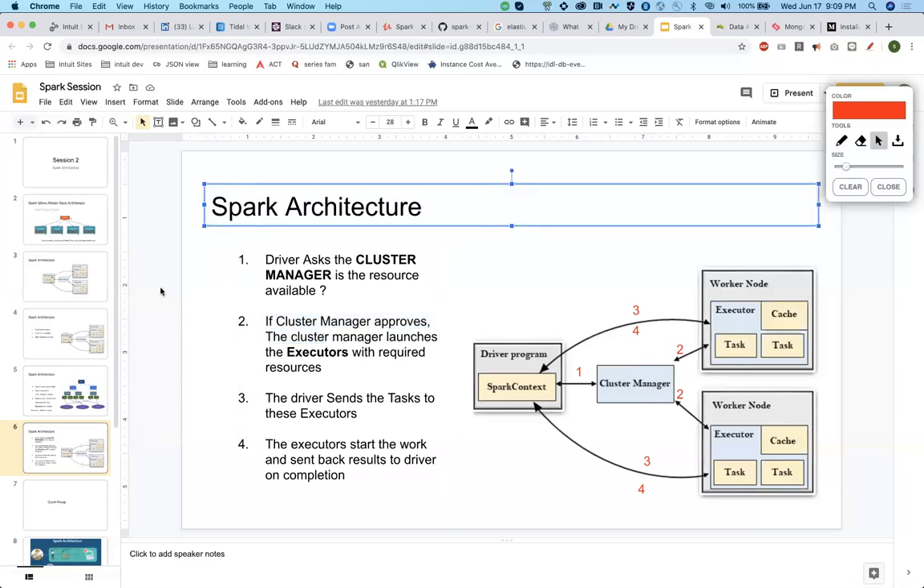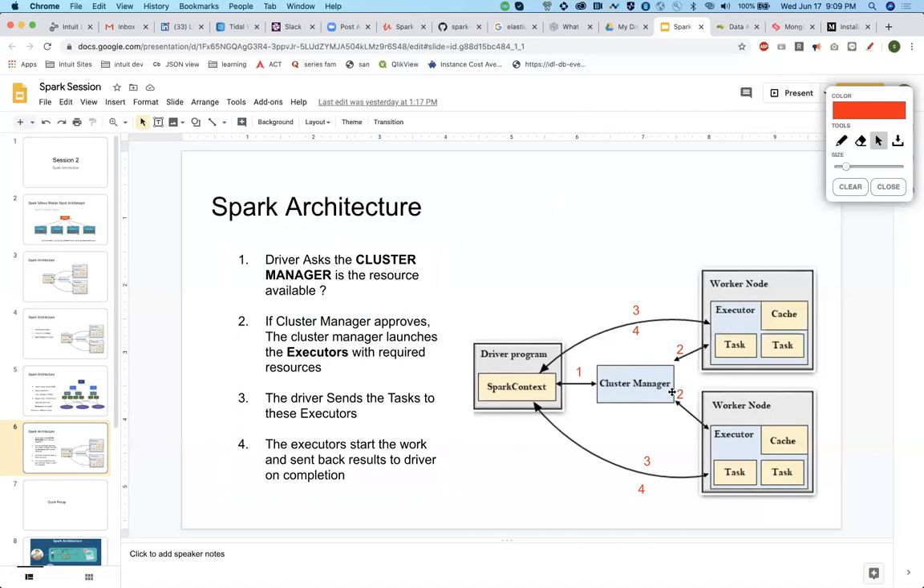It will take a bit to grasp, but we'll recap it again. The first thing is the code getting converted into tasks. Then based on those tasks, the Spark context will go and ask the cluster manager whether the resources are available. If they are, the cluster manager will go and launch these executors. Now these executors actually do all the work for the operation, like filter or union, whatever it is.